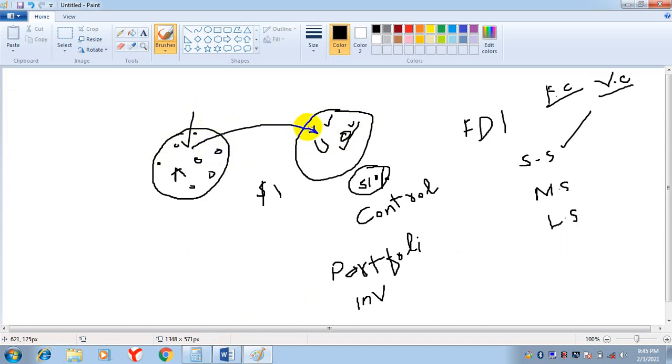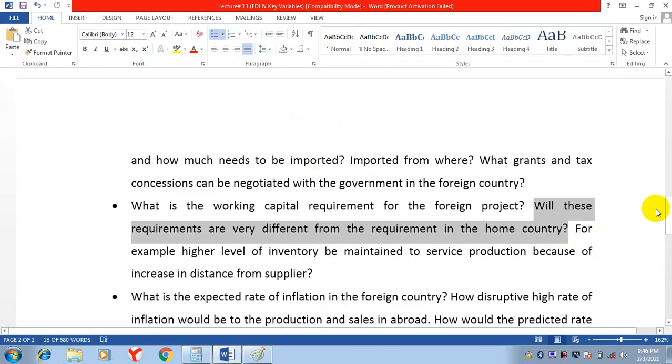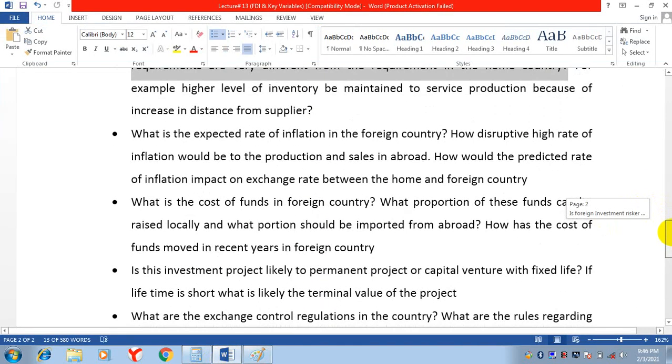So maybe you need more working capital for this. Investment in inventory needs a huge amount of working capital. So you need more stores, more godowns, and other things. This is a question that you will ask yourself.